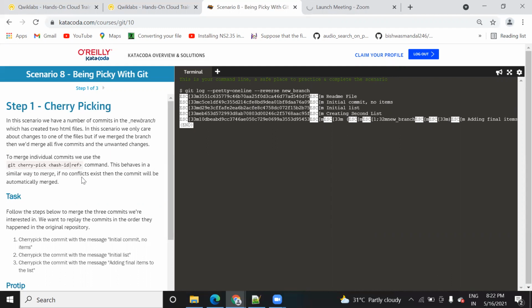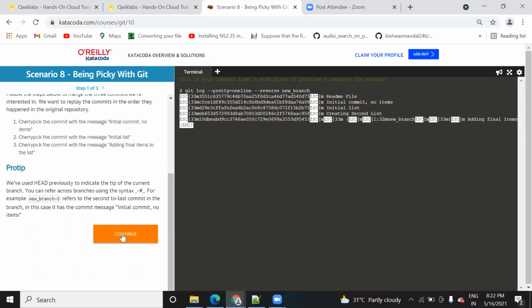As of now, just for your information, I just told you why we are doing merging. Merging, in the sense, whatever changes you have done today, or whatever changes were done in the last 2 commits, you want to add them so that you can save those commits to file on your current branch. But in case there is any conflict, conflict in the sense, while merging those changes, if any error occurs, then that is called a conflict. If no conflict occurs, then automatically your system will combine those changes and add those files on your repo. Now in order to do that, just press the continue button.